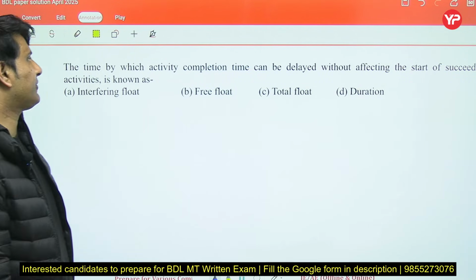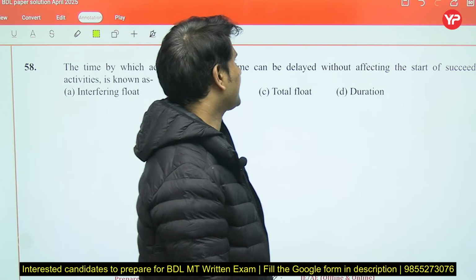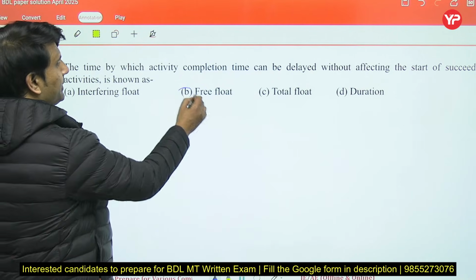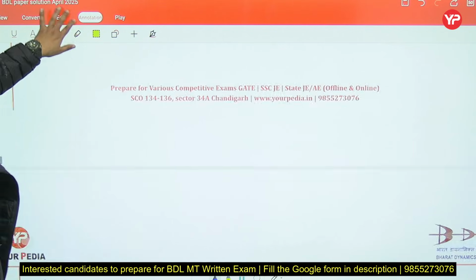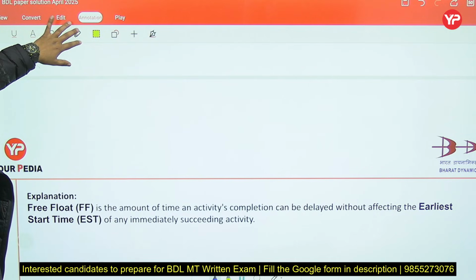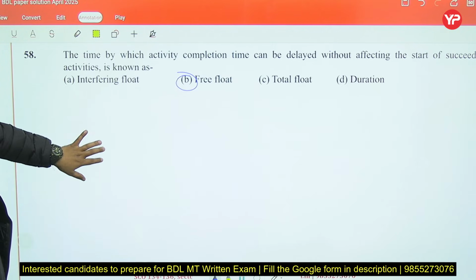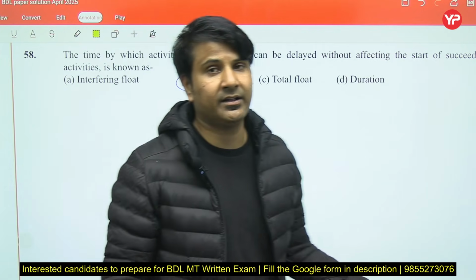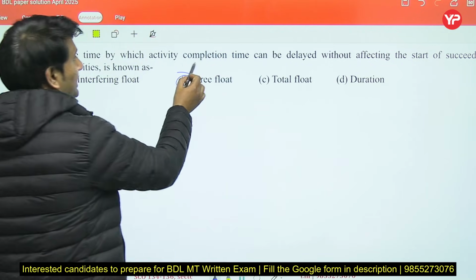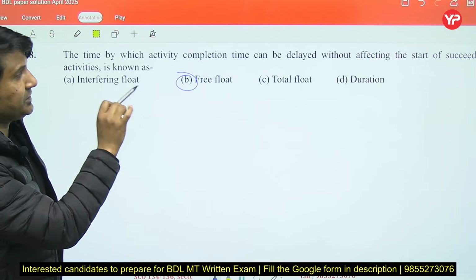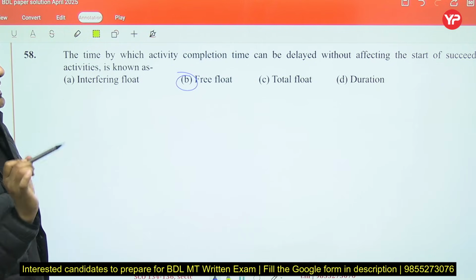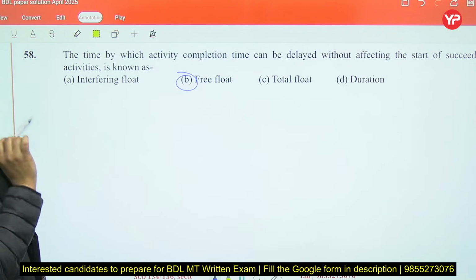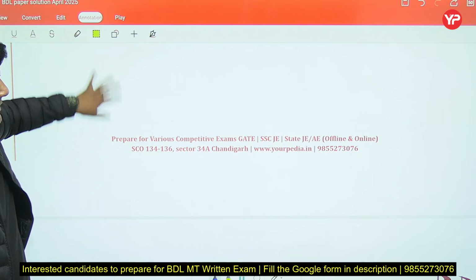The time by which activity completion time can be delayed without affecting the start of succeeding activity is known as free float. I think the right option will be, yeah, free float. So if we are doing any construction at any particular site and the activity completion time can be delayed without affecting the start of succeeding activity, it is known as free float. Yes, that is free float.